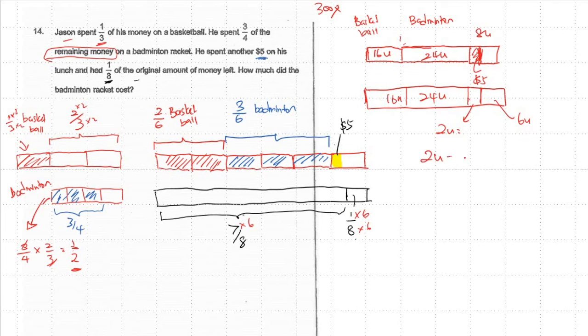So if 2 units equals $5, my badminton has how many units? My badminton in total has 24 units. 24 units will be giving me how much? You just do 24 times 5 divide by 2. 24 times 5 divide by 2 will actually give me $60.